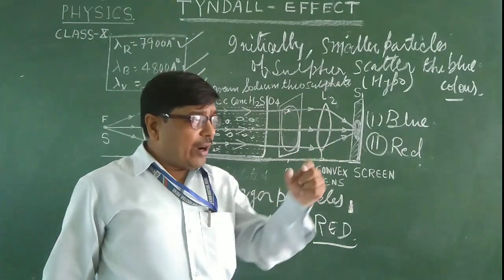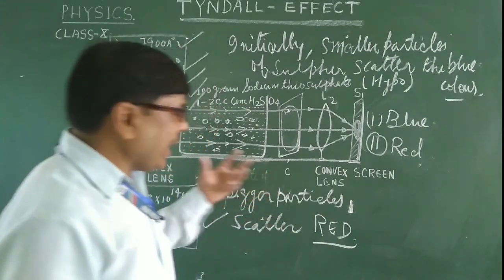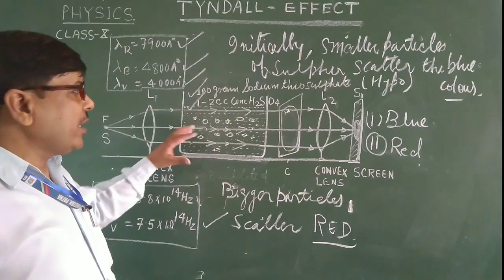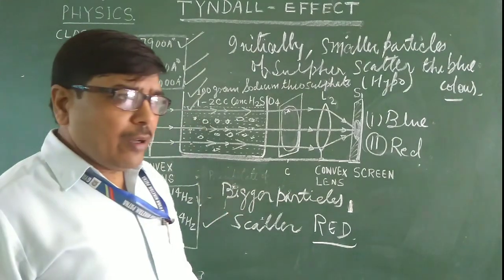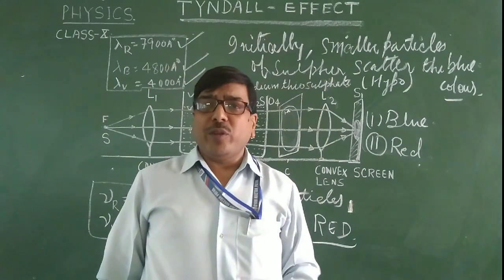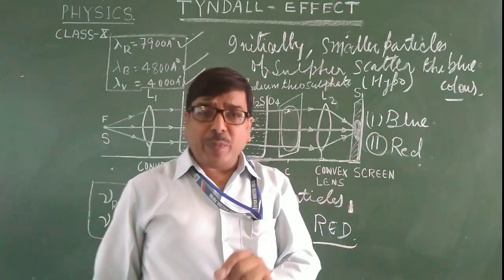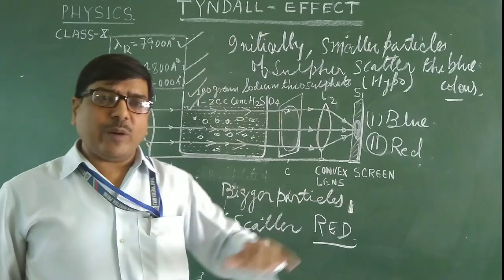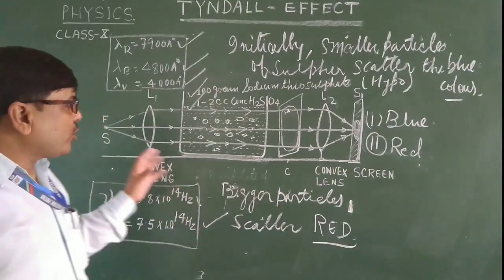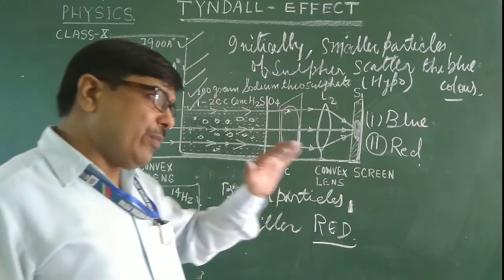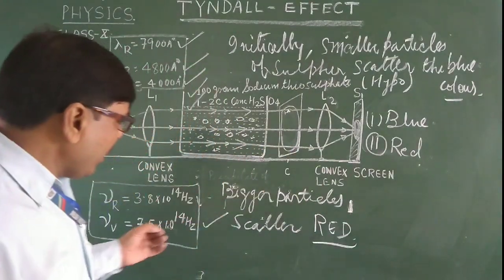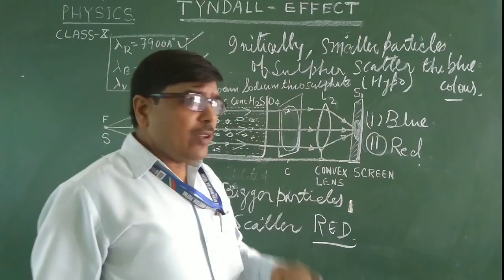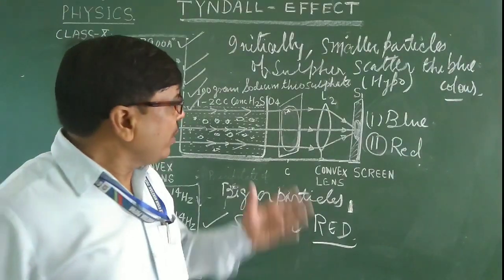Another example: in the evening, the beam of light coming from vehicles becomes visible due to the dust particles suspended in the atmosphere. So this is the phenomenon which can be explained on the basis of the sizes of the particles present in the medium.